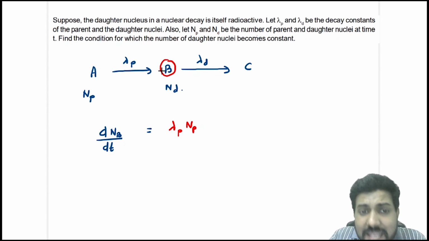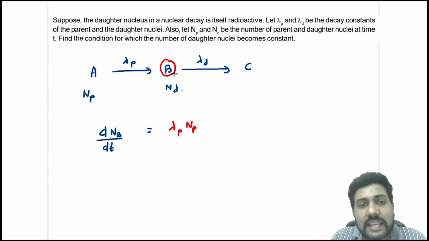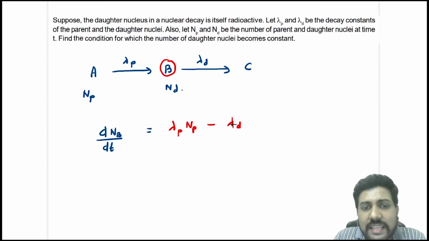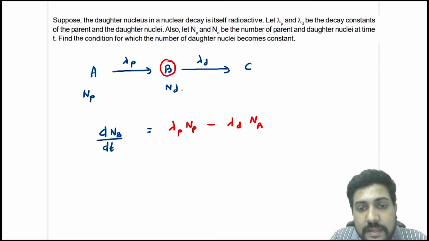But this B is also decaying, right? So the rate of decay of B is lambda D into NB. I have to write minus now because it is decaying. Here it was forming, so NB was increasing. Here NB is decreasing, so the rate has to be negative. So I'll write minus lambda D into NB.